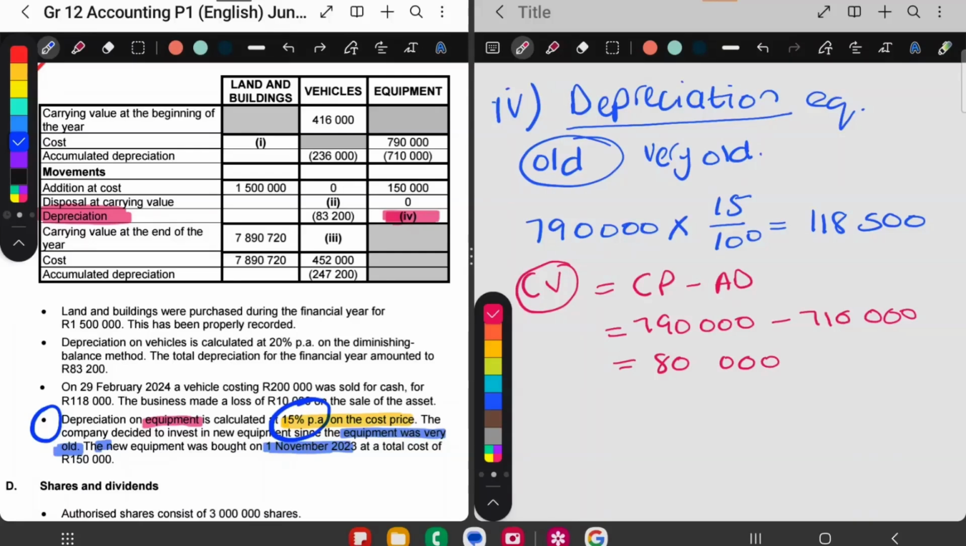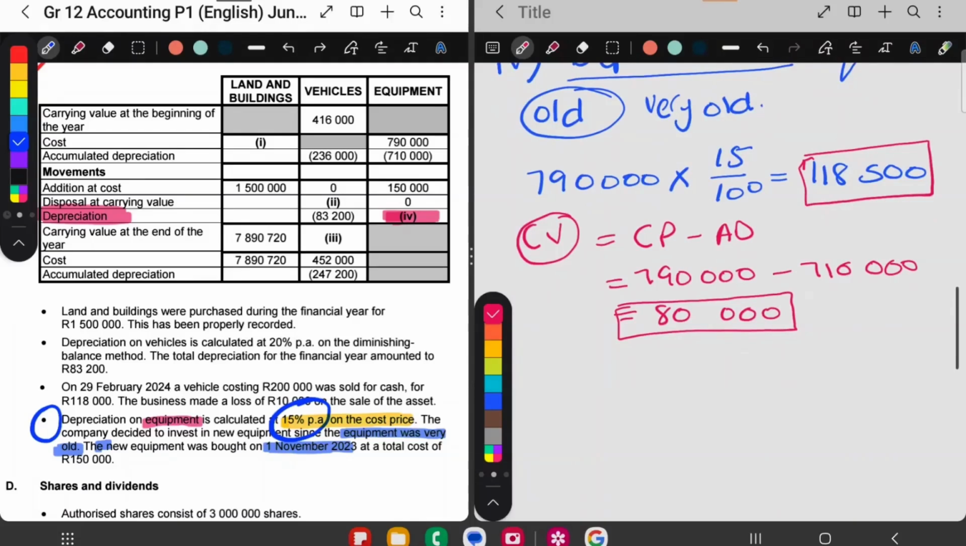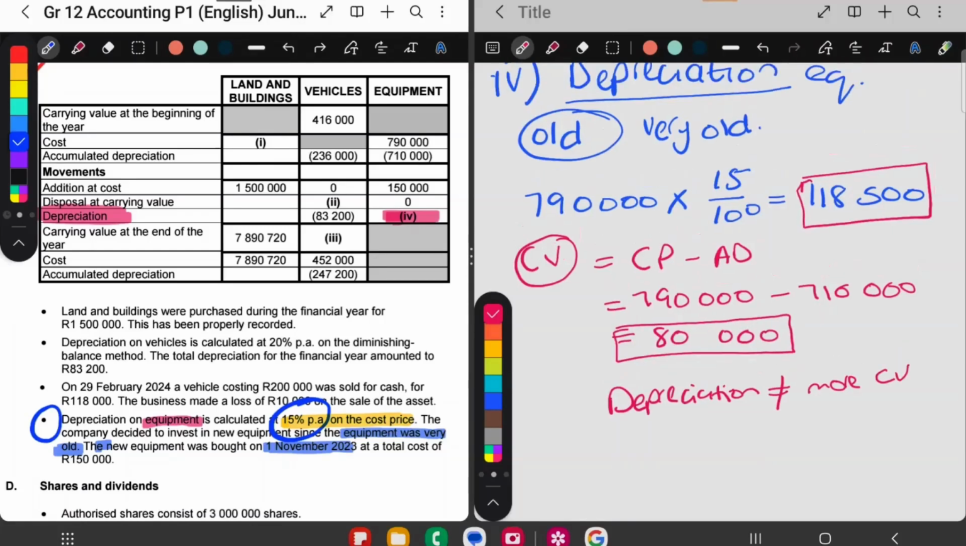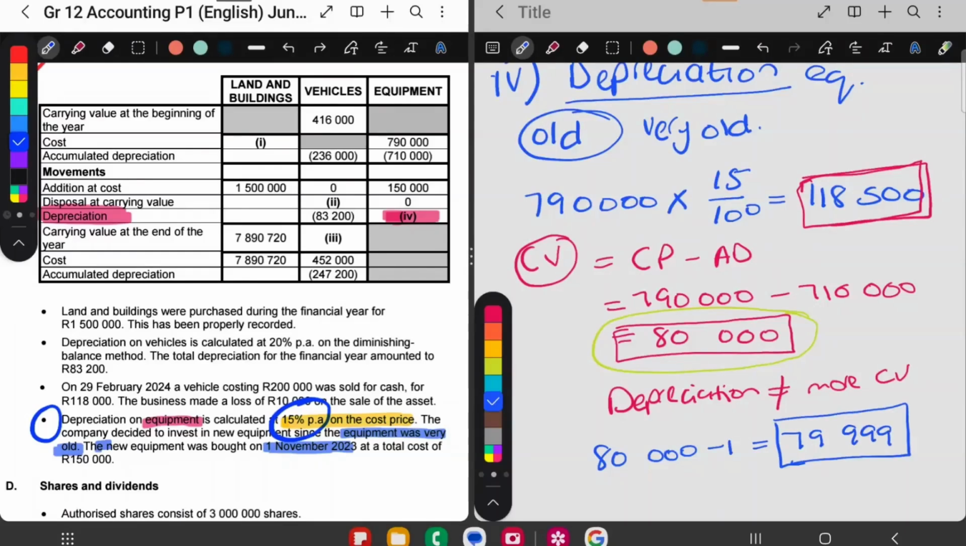So grade 12s, do you see that the value of your old equipment is 80,000, but the depreciation is more than the value of the equipment? So that can never be the case. So depreciation can never be more than the carrying value. So because we can't do that, I'm going to take this 80,000 because that's the value of the equipment. And I'm just going to say minus 1. So I'm going to say minus 1. And this gives me 79,999. That is the depreciation of the old equipment. So old is this amount.